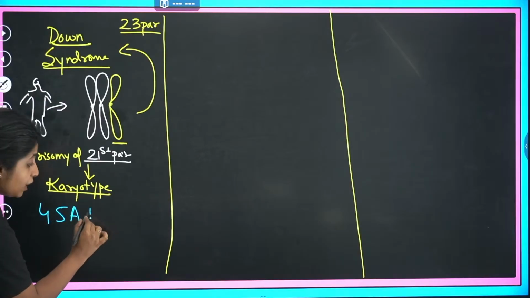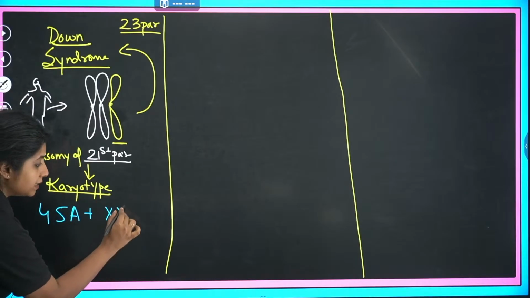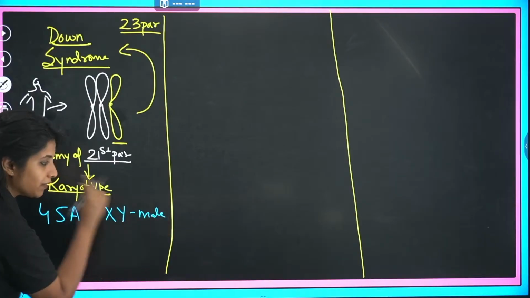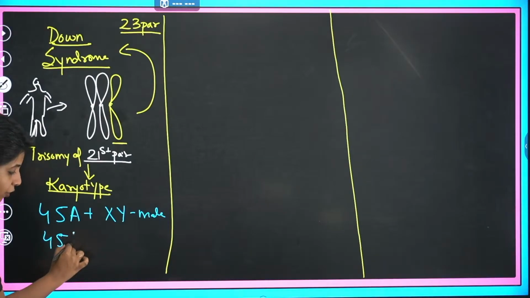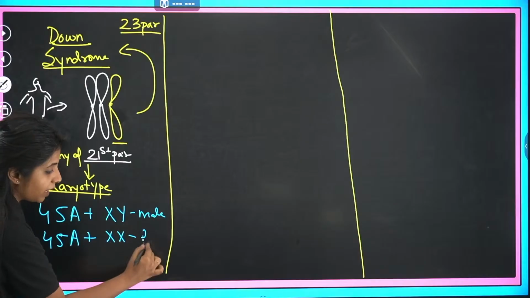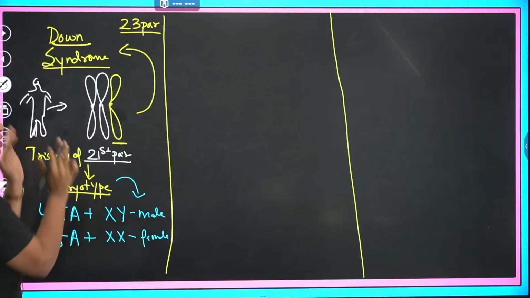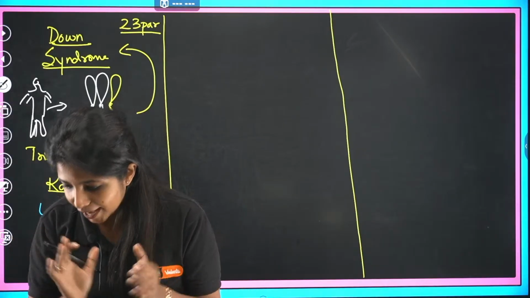Now, if it's a male child who is having Down syndrome, it is written like this: 45 autosomes plus XY. Suppose it's a female child who is having Down syndrome. Again, 45 autosomes remains the same, and XX becomes XXY because it's a female child who is having Down syndrome. This thing that you see over here is the karyotype of the organism, the number of chromosomes and everything of an organism.